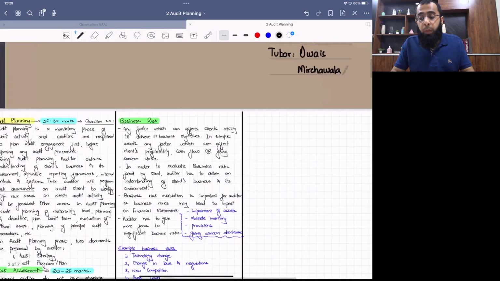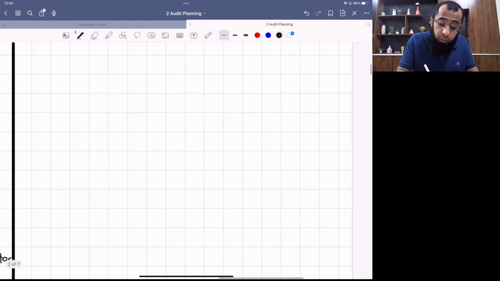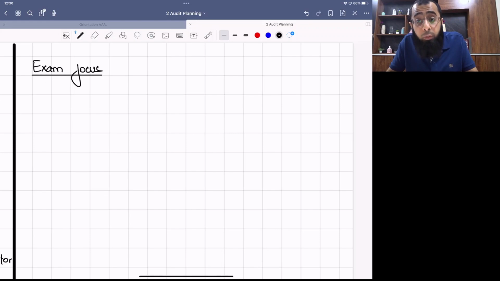Now let's move towards one important thing, the exam focus discussion. That is, how business risk can come in your examination and how you have to make sure that you attempt it in a good manner. How much business risk can come, how you have to draft each of the business risks. So now let's look at the exam focused discussion on how you have to deal with it in your examination. Okay, let's look at it.